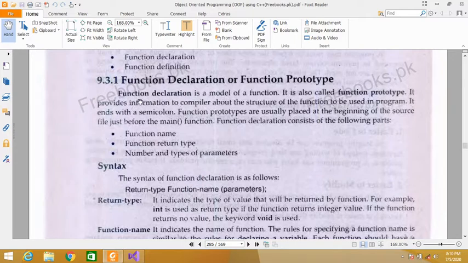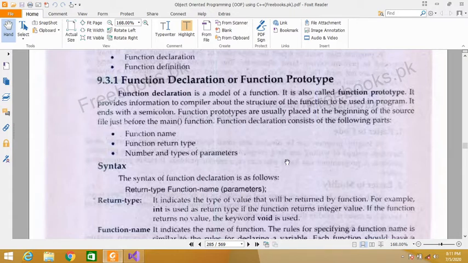So a function declaration or prototype provides the information to the compiler about the structure of the function, and it ends with a semicolon. Function prototypes are usually placed at the beginning of the source file just before the main function. Function declaration consists of the following parts: function name, function return type, number and type of parameters.